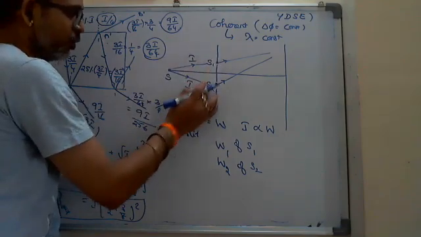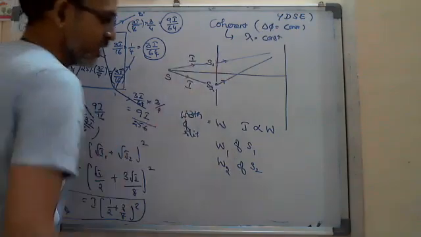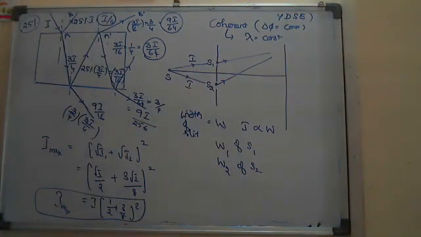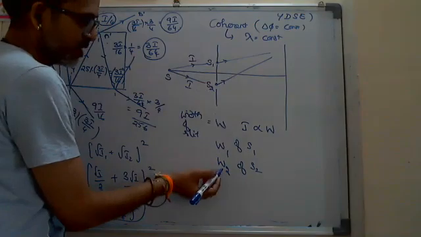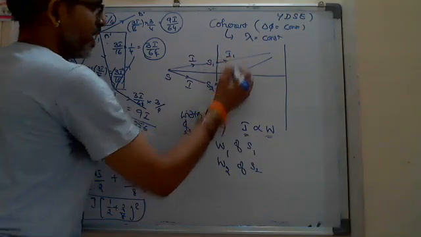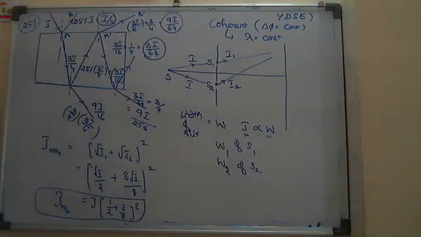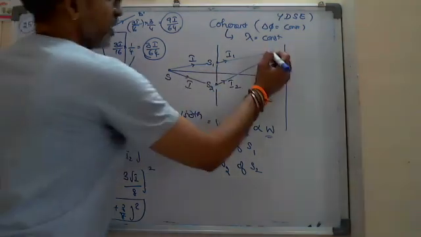Even though the intensity of light coming from the original source is not changed, the same light intensity is falling on both, when you come to the other side, the intensities are not equal. If the widths are different, then obviously the intensities are different. Here I have to take some I1, here some I2.